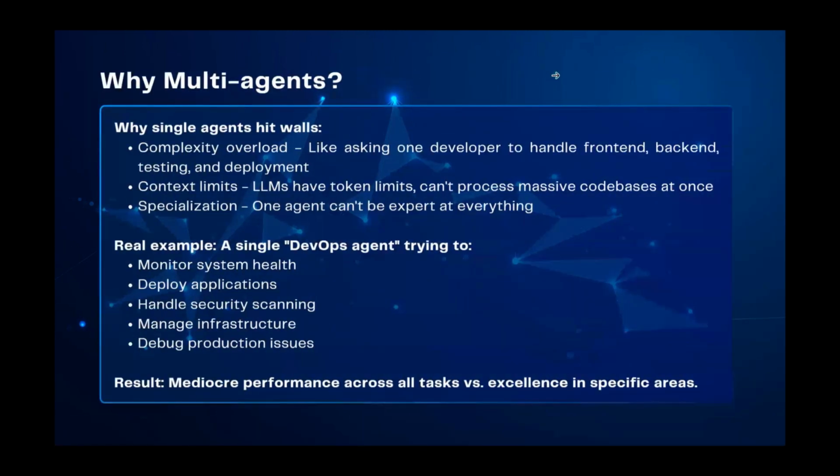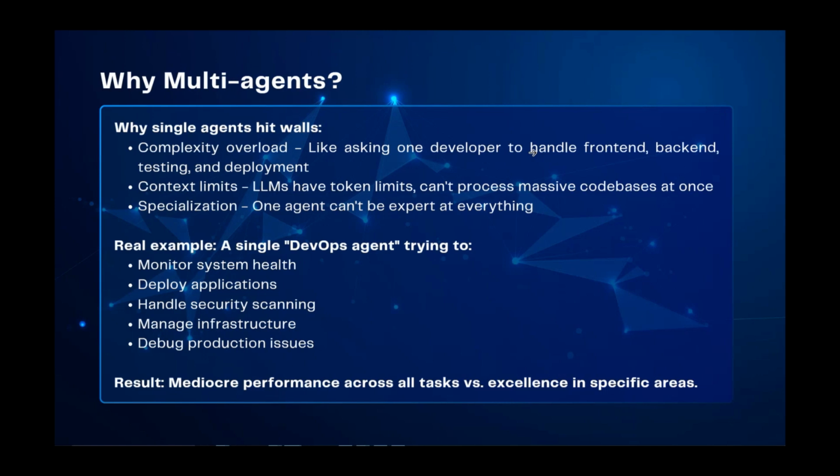So next, I want to discuss why we need multi-agents. Normally you might think we have a set of tools to interact with our system. Why can't we have a single agent doing all these tasks? When it comes to AI agents, there are limitations. I list three of them here, but there might be a huge list. What are the limitations of single agents? Why do we need to move to multi-agent systems?